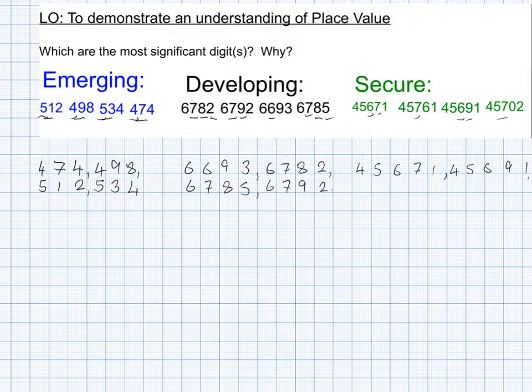Now I've just about got away with that because of the space, but you really want to try to avoid cramping your stuff. Your next one is going to be looking at the 7s, and then looking at the 0 and the 6. So the 0 is clearly the smallest, so we've got 45,702. Followed by 45,761, and that's those sequenced.